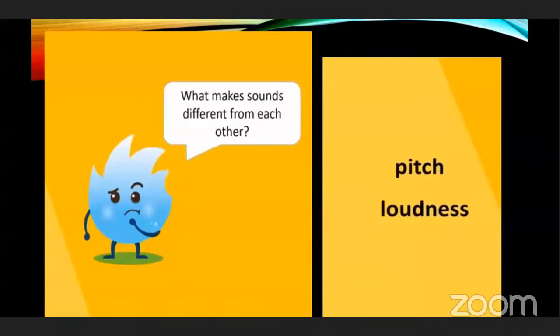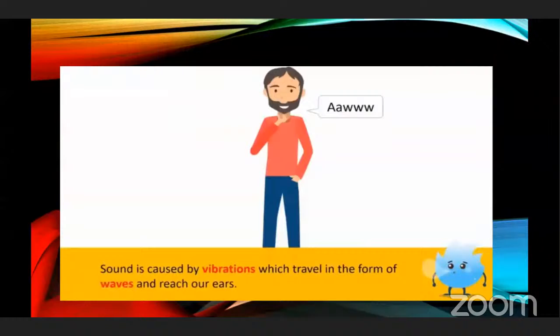Now we will see what is pitch. First, we know that sound is caused by vibrations which travel in the form of waves. Maybe you have experienced this. If you keep your fingers on your throat and make a sound, first do it slowly.